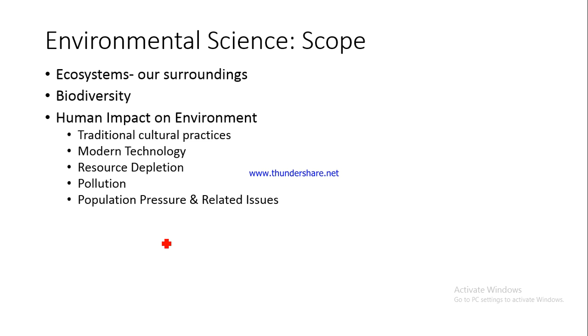We'll be talking about the impact of human beings on environment. As I said, our traditional cultural practices, for example, in the Hindu faith, many a times what happens is that we worship trees. So how does that impact the environment? Worshipping trees would naturally have a beneficial impact on the environment, because that would mean that the followers of the particular faith will want to grow more trees, and they would not be very keen to cut down trees because they've been worshipping trees.